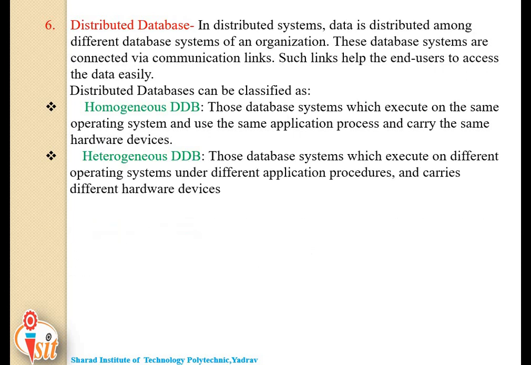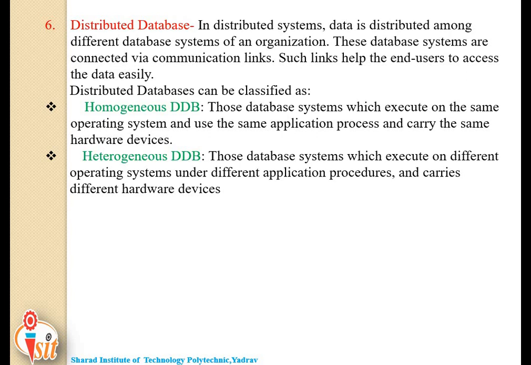Now we will see what is homogeneous distributed database and what is heterogeneous distributed database. First, homogeneous distributed database systems execute on the same operating system, use the same application process, and carry the same hardware devices.